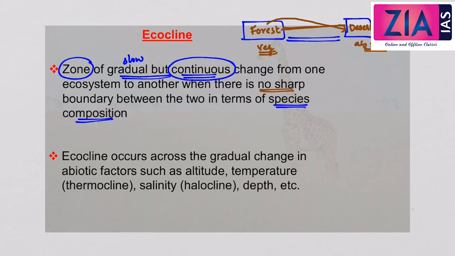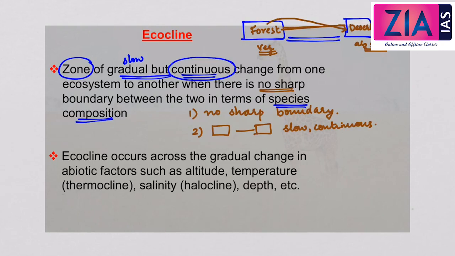So for ecocline, two things have to be clear. One is that there is no sharp or specified boundary between the two ecosystems. Second, from the first ecosystem to the second ecosystem, there is a slow but continuous change. So this is called an ecocline.